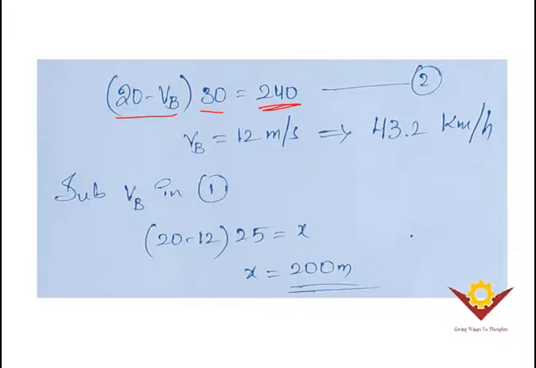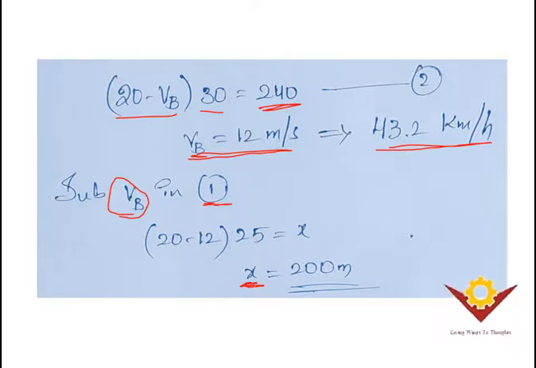If you solve this equation, you get the velocity of the goods train, which is 12 meters per second. You can convert it into kilometers per hour. Now if you substitute that velocity of B in equation 1, you get the length of the goods train, which is 200 meters.